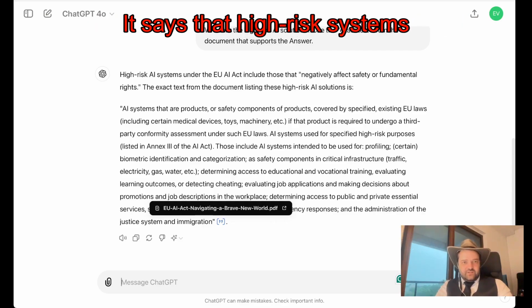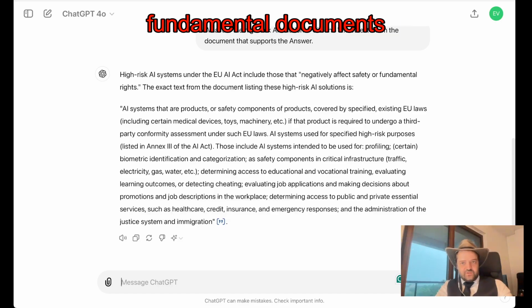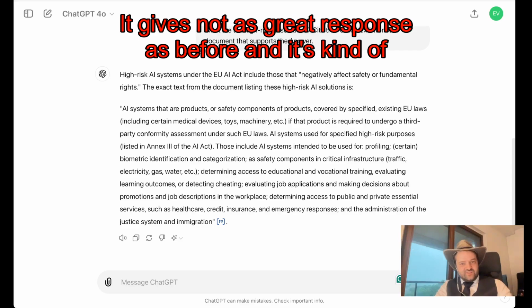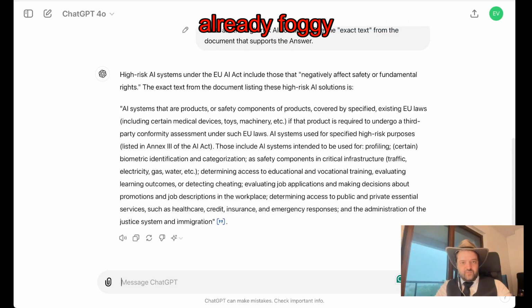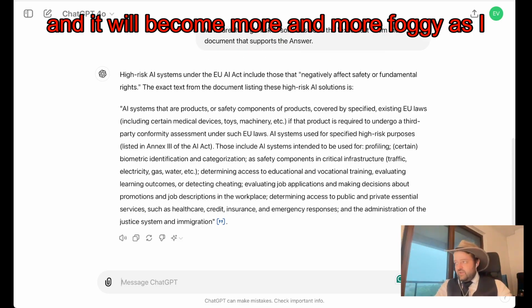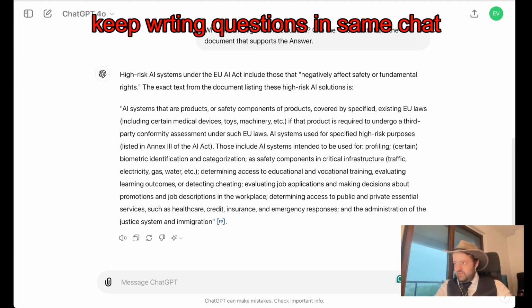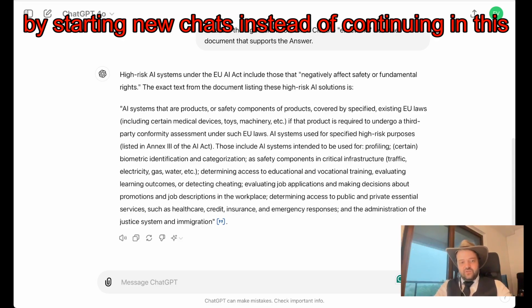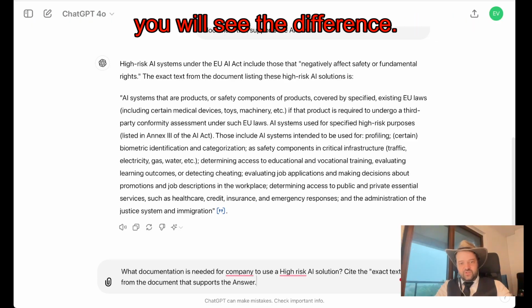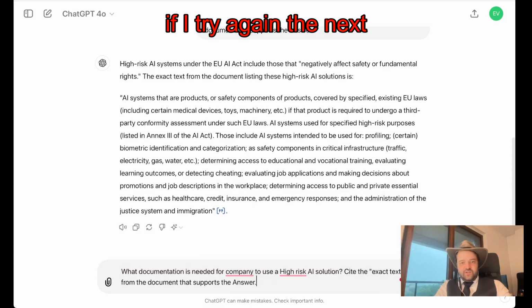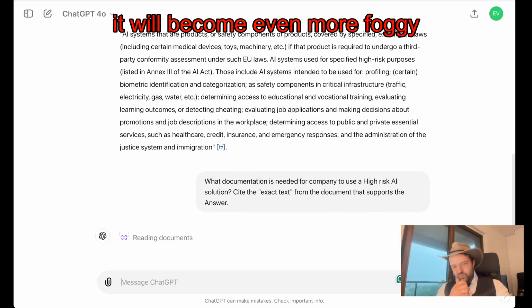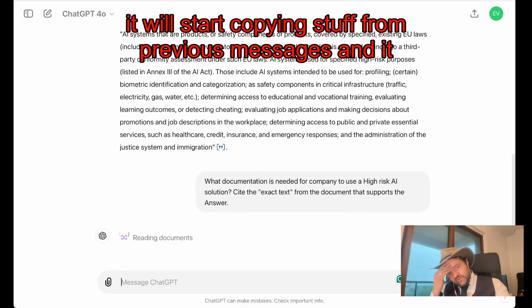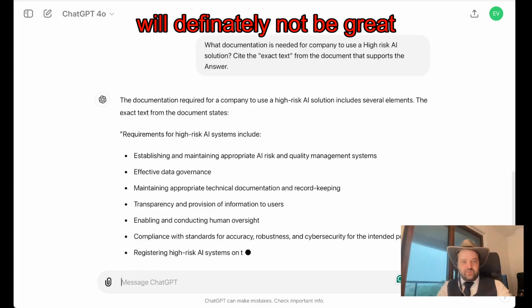It says that high-risk systems, fundamental documents, solutions; it gives not as great responses as before, and it's already kind of foggy, and it will become more and more foggy as I keep writing questions in the same chat. This is what I mean by starting new chats instead of continuing in this one. You will see the difference. If I try the next question, it will become even more foggy. It will start copying stuff from previous messages, and it will definitely not be great.